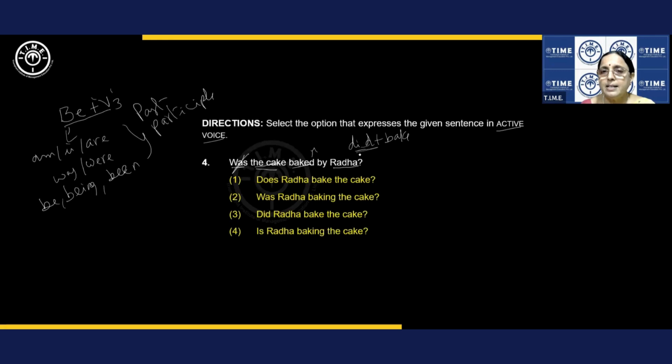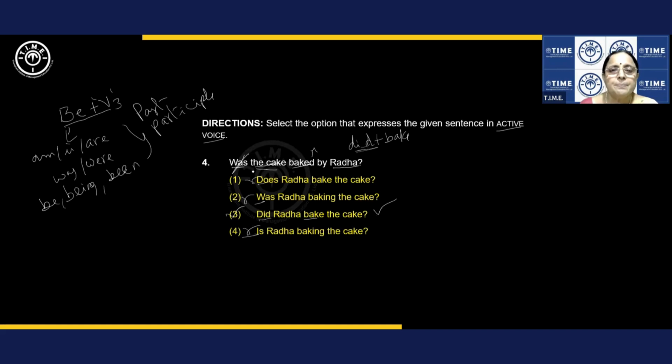Why are we taking did? Because this is an interrogative sentence. Am I clear? All right. So what do you use? You should use did. Does is wrong. Was is wrong. Is is wrong. This is the answer. So, did Radha bake the cake? Did Radha bake the cake? See, did bake. Did we get did bake? Yes. And object made subject, subject made object. This is the perfect answer.